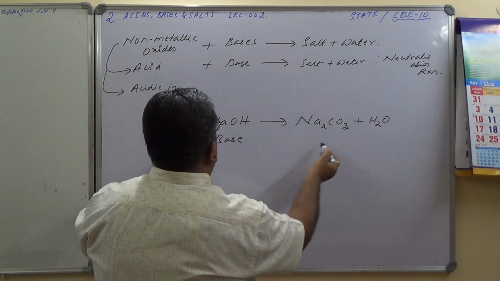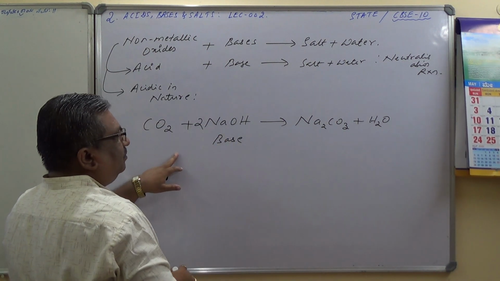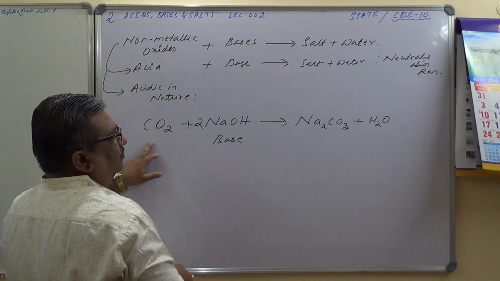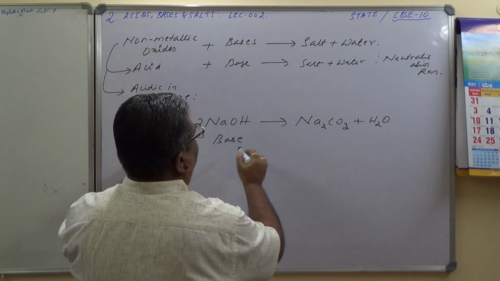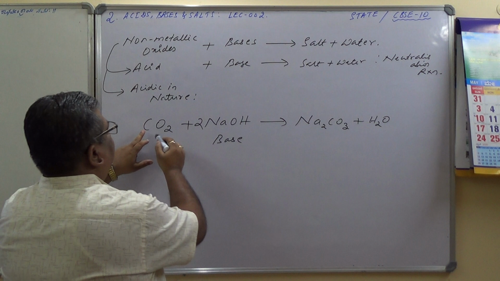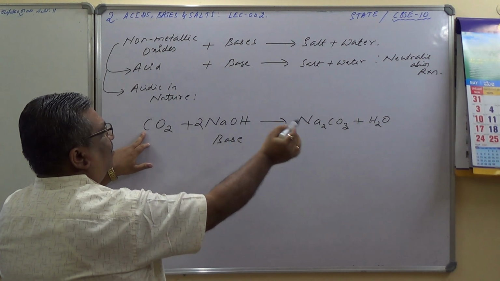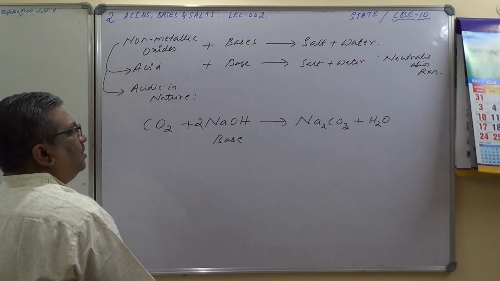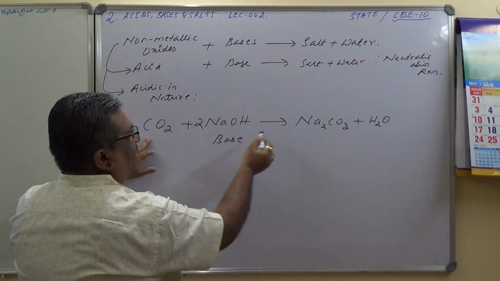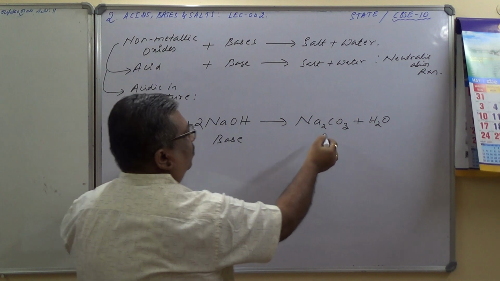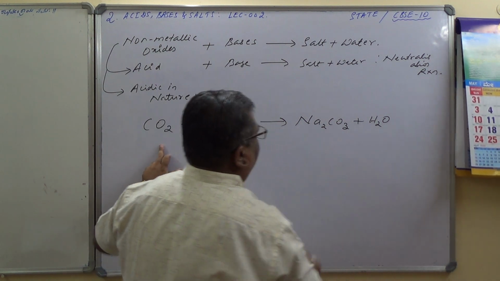Balance it: 2 NaOH. So CO2 plus 2NaOH gives you Na2CO3, which is sodium carbonate, plus water.